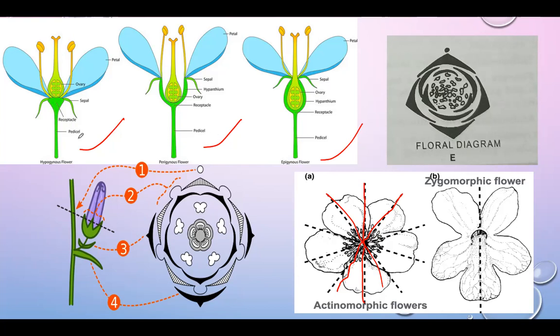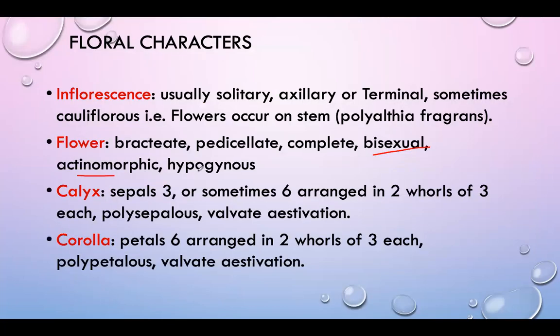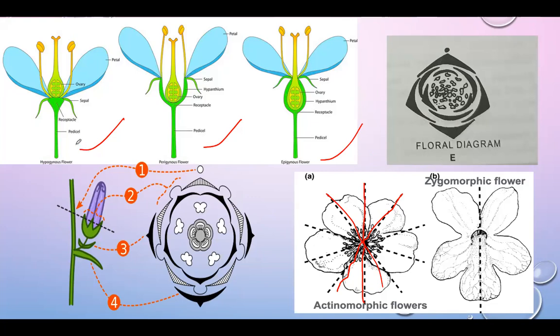In the Annonaceae family, which type of flower is present? Hypogynous. So what is the meaning of the hypogynous flower? This is the thalamus, which is also called the receptacle. Which shape? Convex or conical shape. So the gynoecium is arranged at the apex of the thalamus.